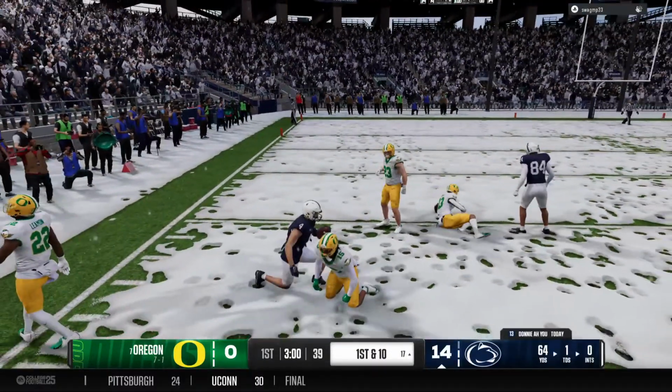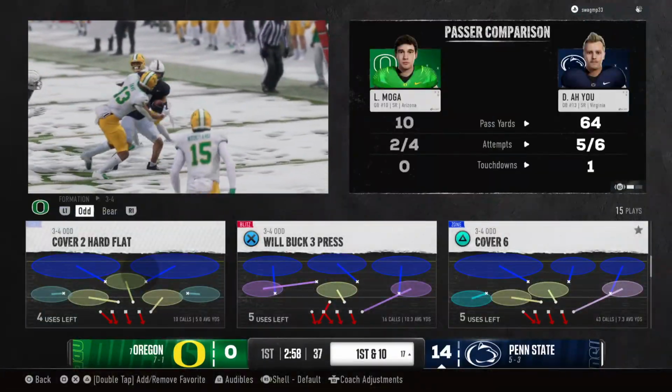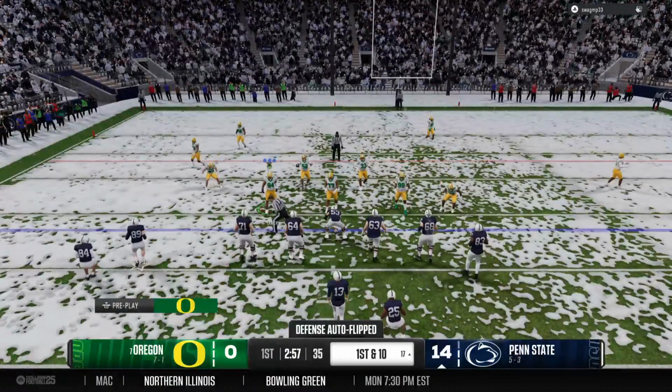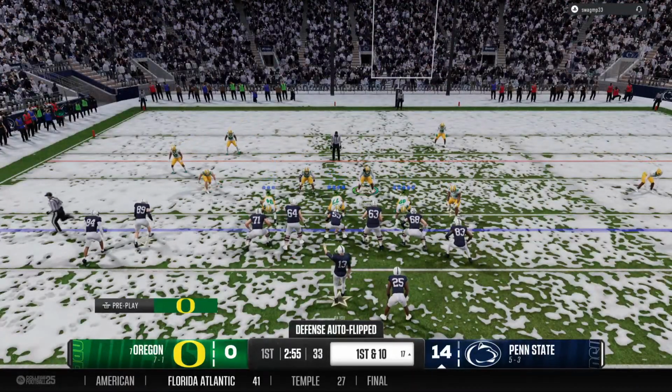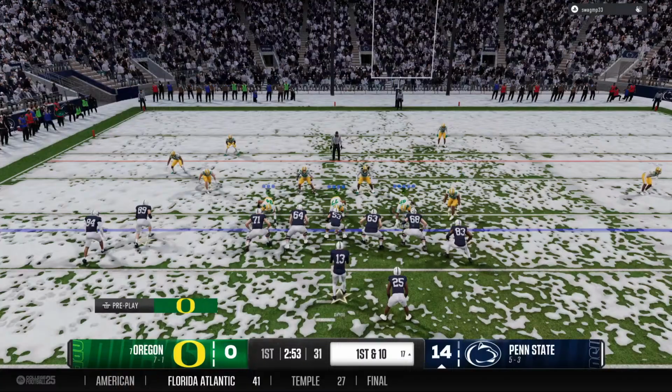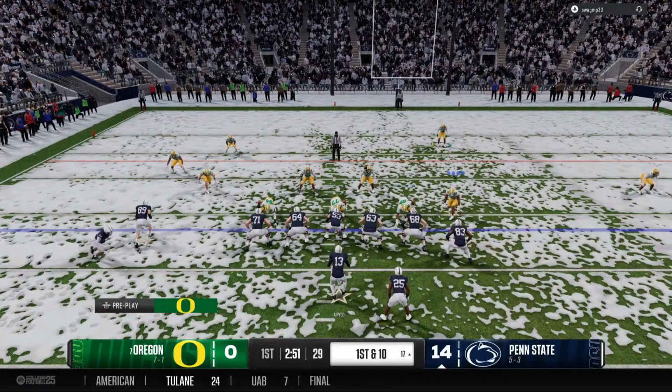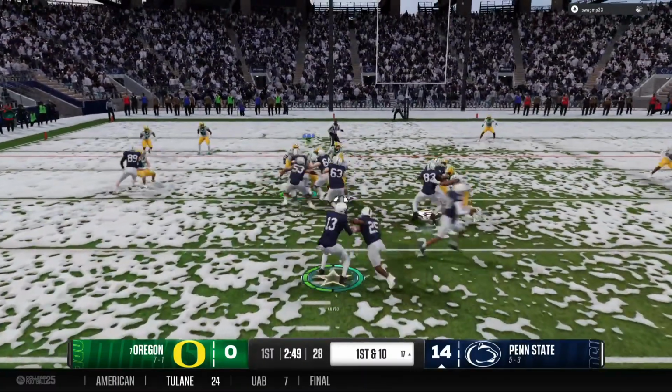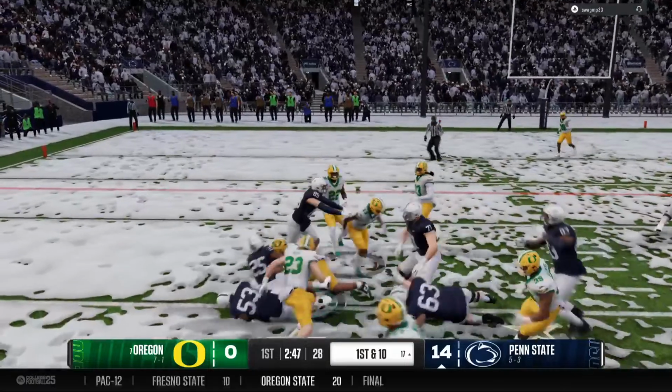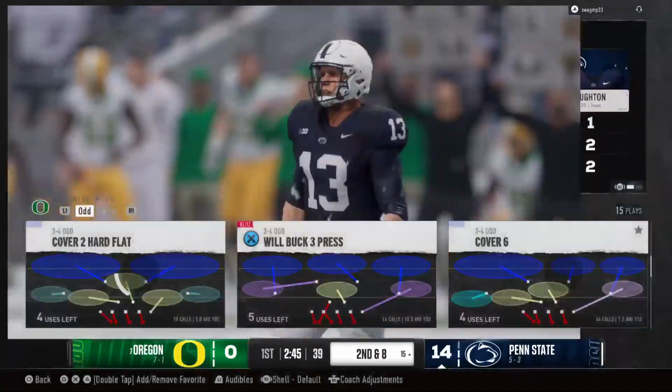Wrestled to the ground after picking up the first down. This offense has a lot of different ways they can attack you. You're going to see the entire playbook at work in this game. Throwing it, running it, and getting guys the ball out on the perimeter. Great job. And I think they'll give him 2 on that one.